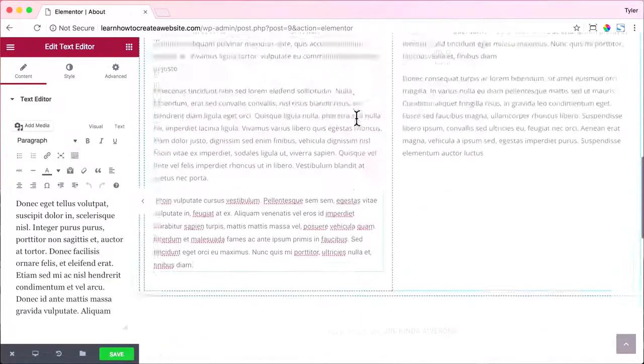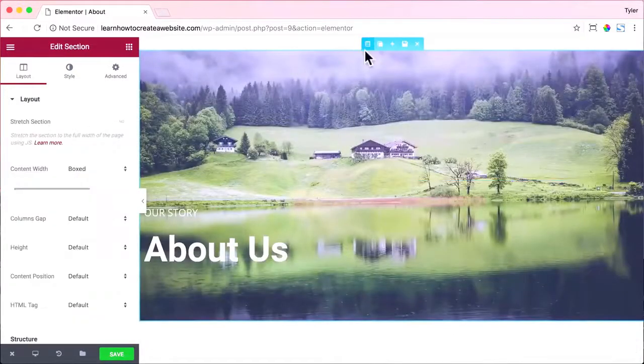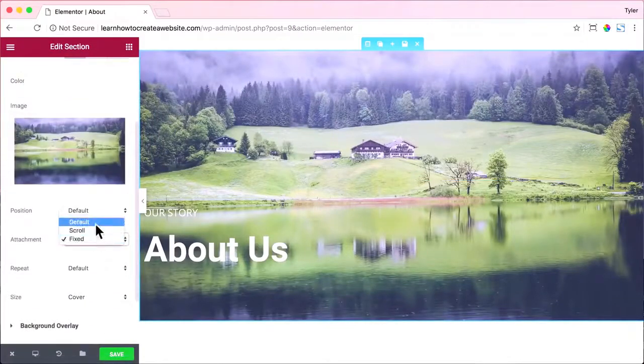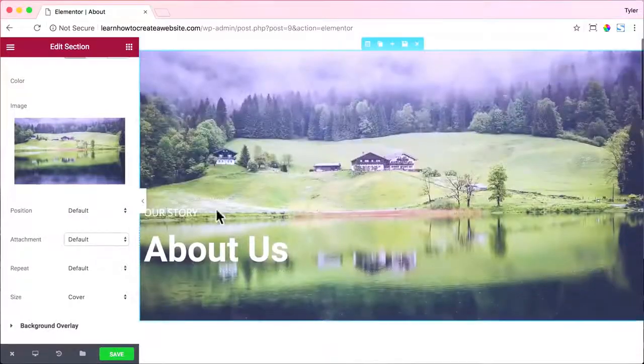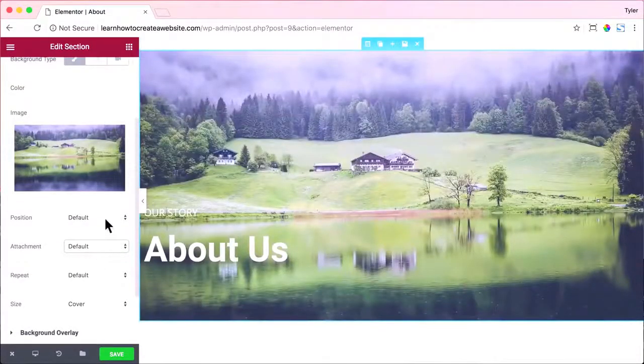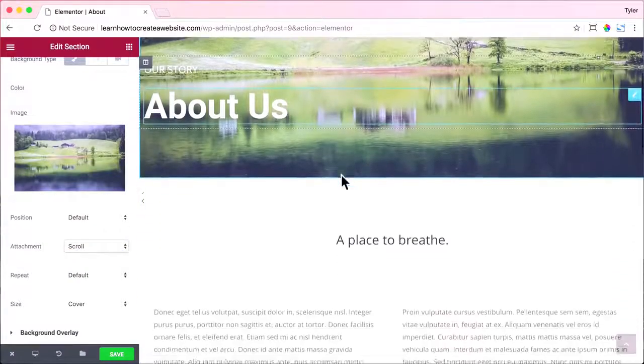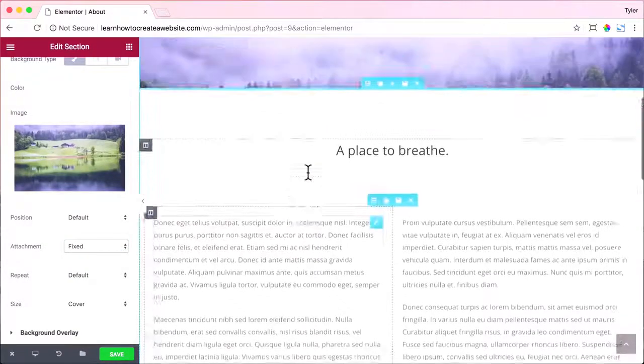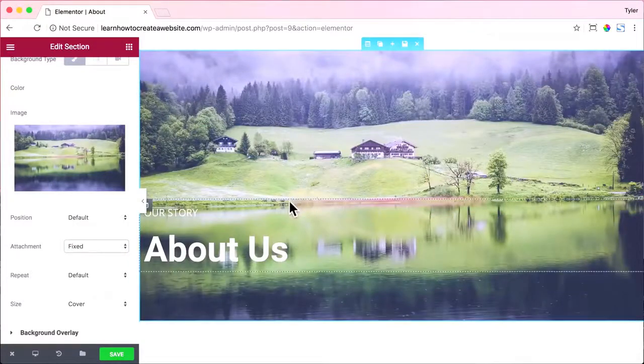If we scroll to the top and click on the edit section part, then go to style, we can choose this position as fixed for the image, or scroll, or default. With default, when you scroll down, it will scroll like normal. And if we choose scroll and scroll down, it scrolls like normal, I guess. But if we choose fixed and scroll down, you can see the image stays in the same spot when you scroll down and it adds a cool little effect. So we're just going to keep that.